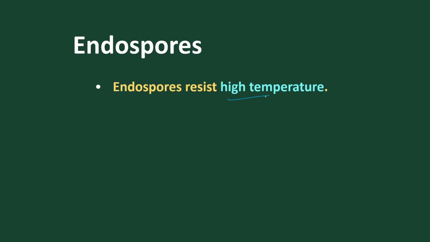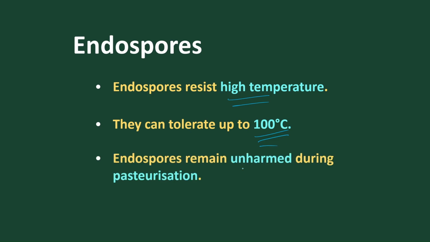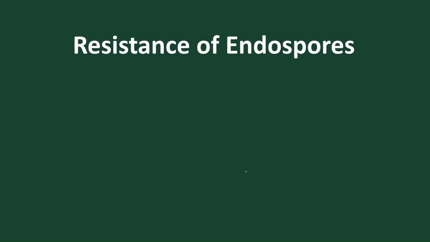So endosperm can resist high temperature. It can tolerate above 100 degrees centigrade. And endosperm is unharmed during pasteurization. What is pasteurization? Heating any liquid at 60 degrees centigrade for 30 minutes is called pasteurization. And here endosperm can withstand this pasteurization technique.